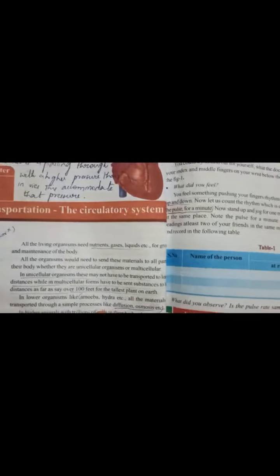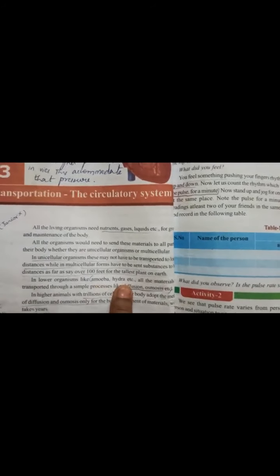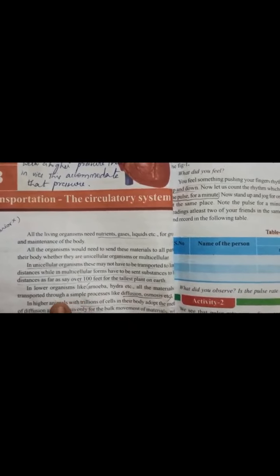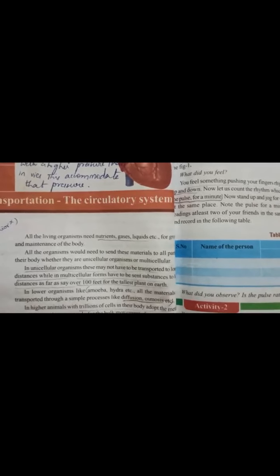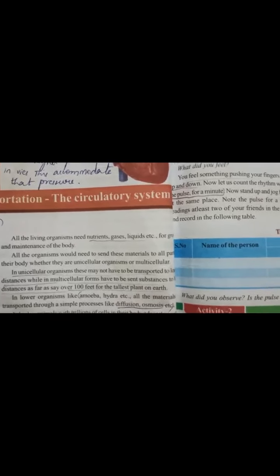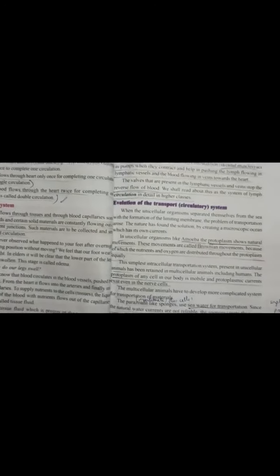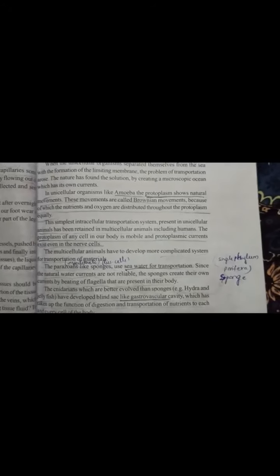Here in amoeba and hydra, all the materials are transported throughout the body by diffusion and osmosis. How is that possible without a heart? How circulation evolved and how it takes place in different organisms, we will see in the next class.